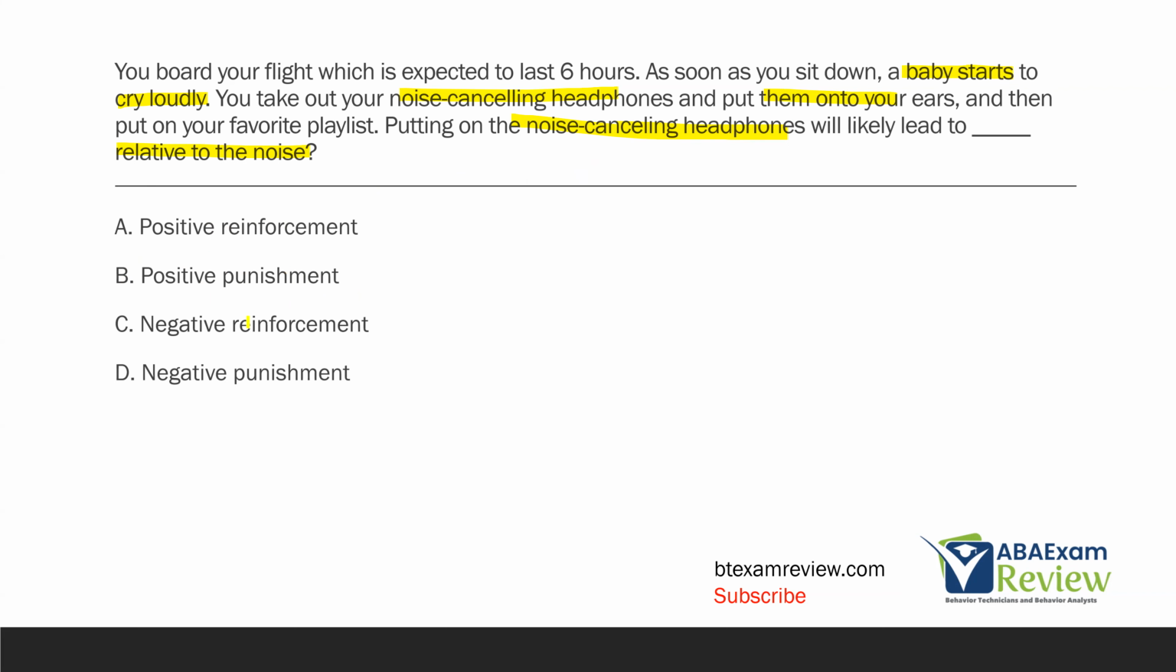So if we look at C, negative reinforcement, this is what we're looking for. We put the headphones on, it removes the sound of the crying. We're more likely to put the headphones on in the future, reinforced. It's likely to lead to negative reinforcement. And of course, that's not D because it isn't punishment.